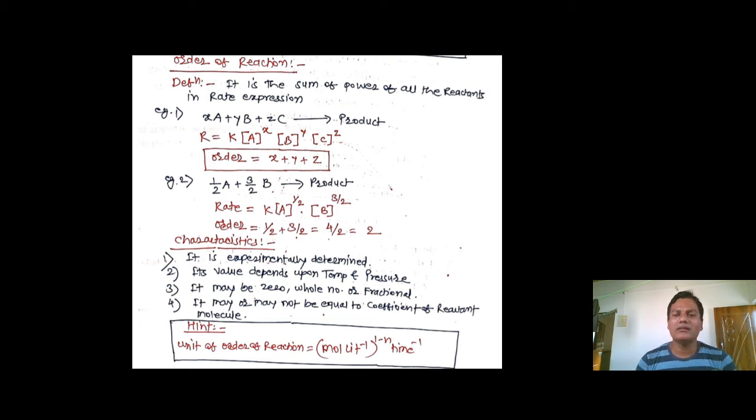Now a small hint is also given. How we can determine the unit of order of reaction? So again it is concentration, that is mole per liter raised to 1 minus n and time raised to minus 1. Put all the values. For first order n is equal to 1, for 0 order n is equal to 0, for second order n is equal to 2, and calculate, you will get the unit of order of reaction. Now we'll see the next one.